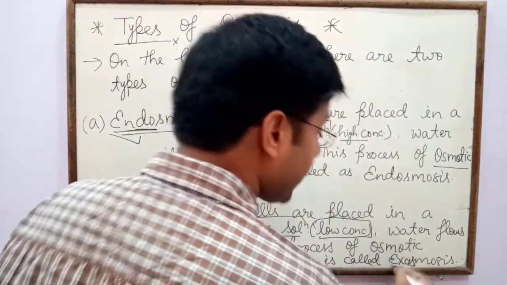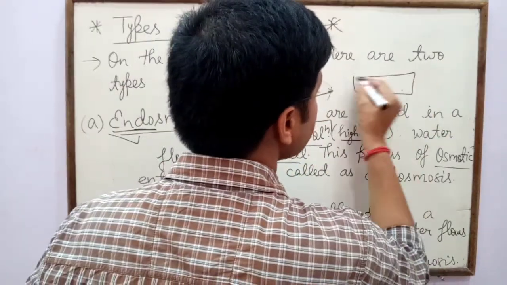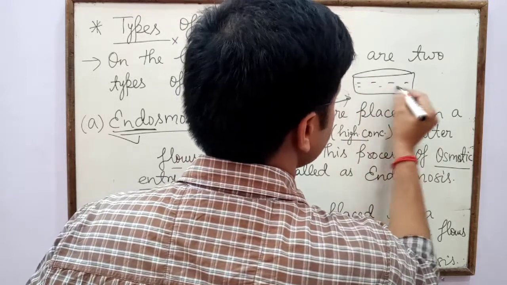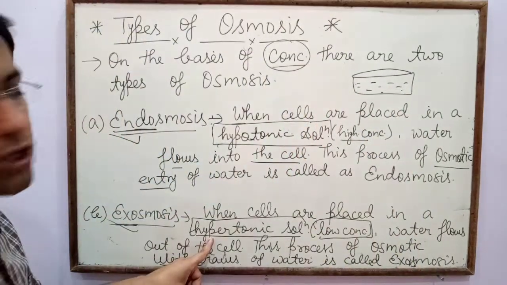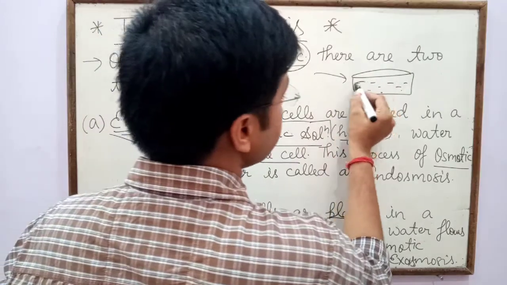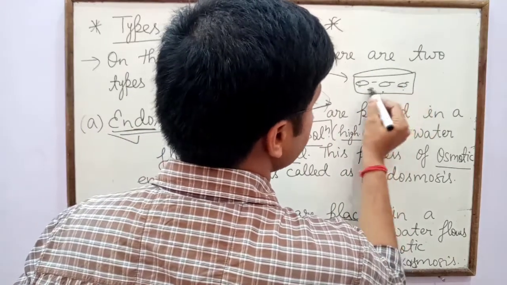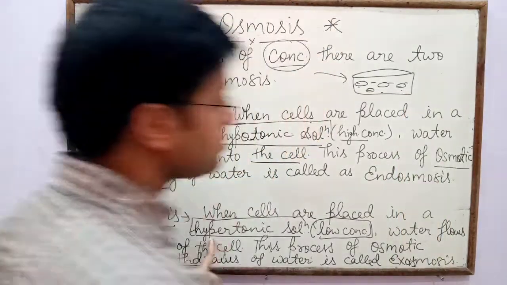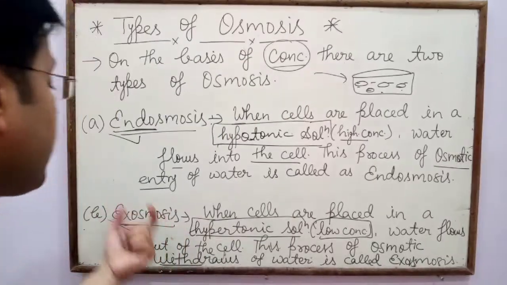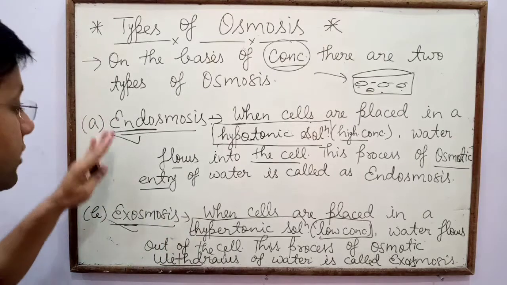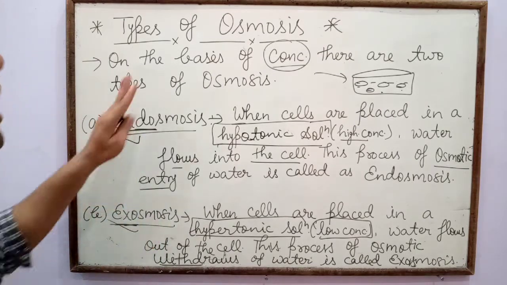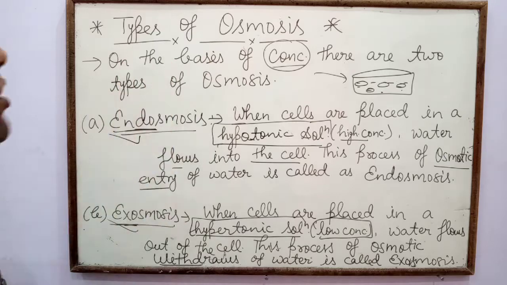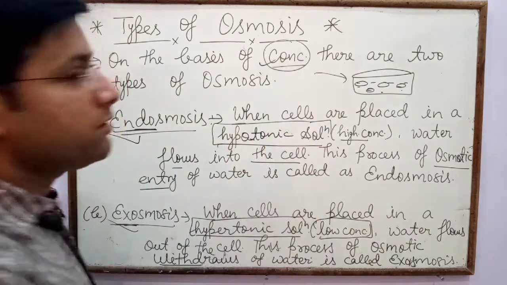In exosmosis we use a hypertonic solution and place some grapes in this solution. After some time the grapes will shrink. This is an example of exosmosis. So endosmosis and exosmosis are both types of osmosis on the basis of concentration.